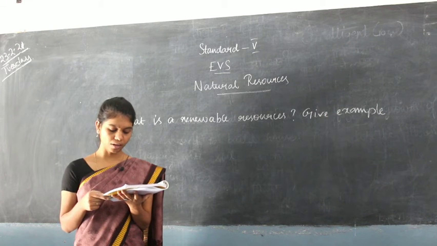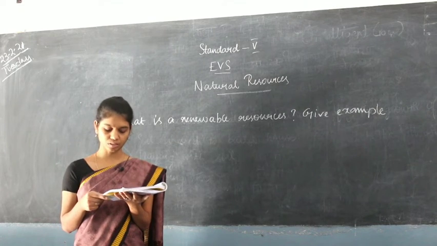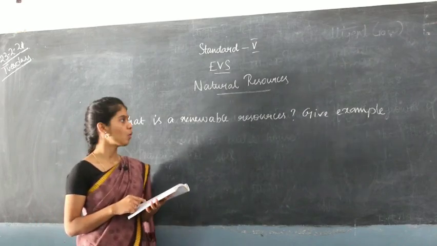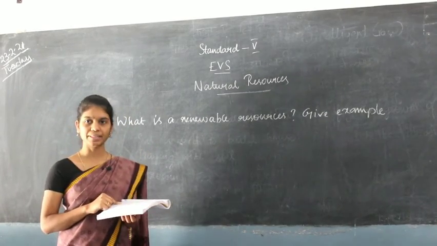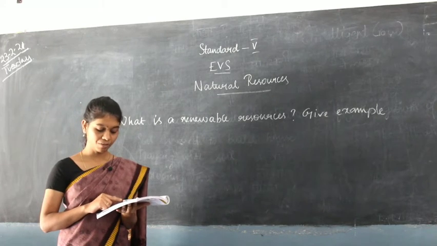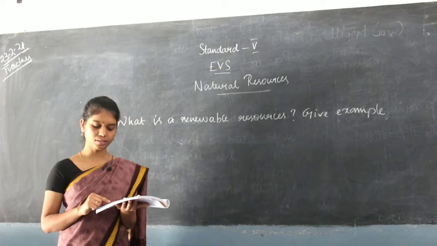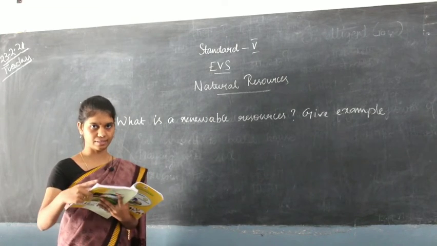Since these are continuously available over the period of human lifetime, these resources are called renewable resources. This is the answer for what are renewable resources, and give examples, because they have given you examples: solar energy, air, water, soil, forest. These are the examples. It is given in the answer itself.